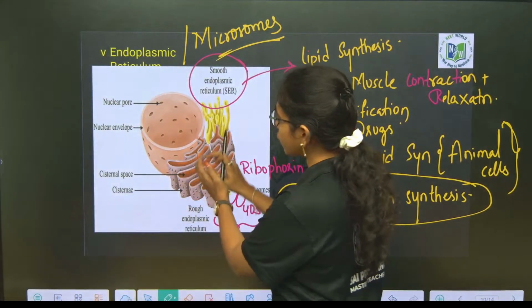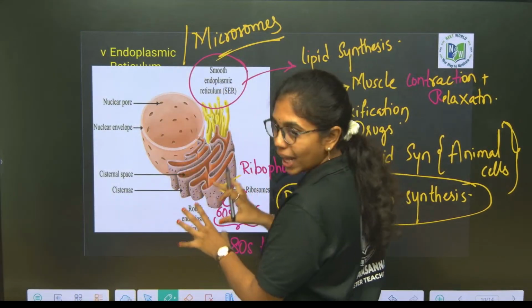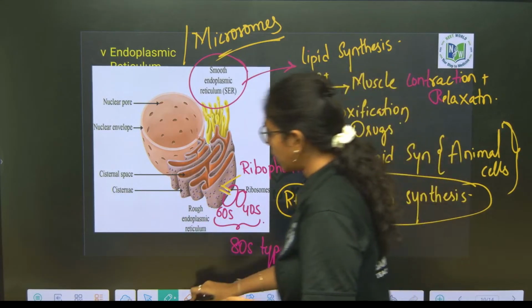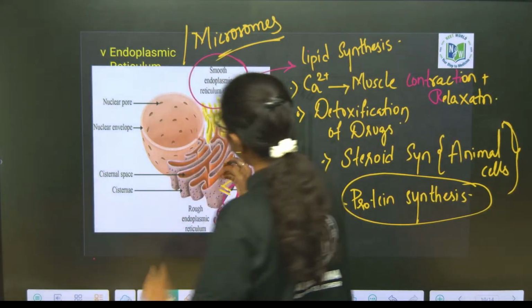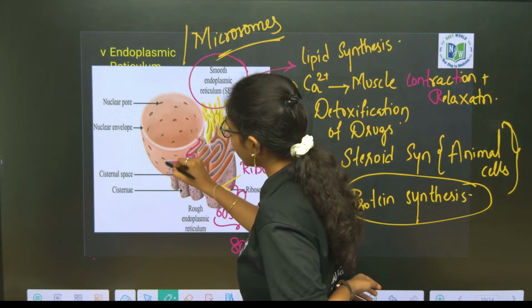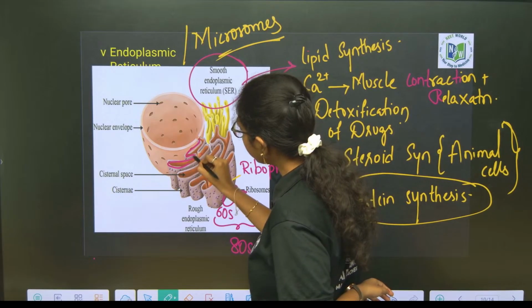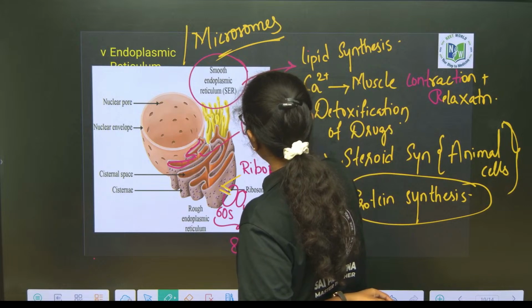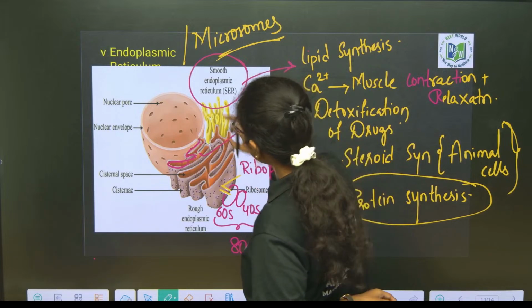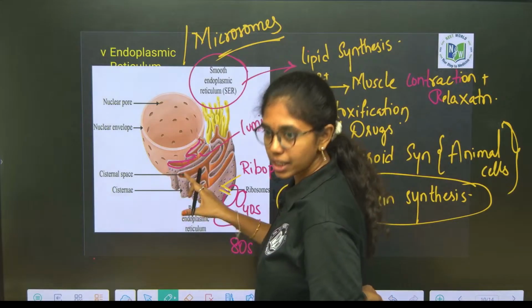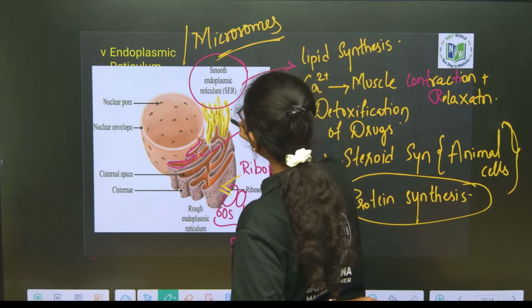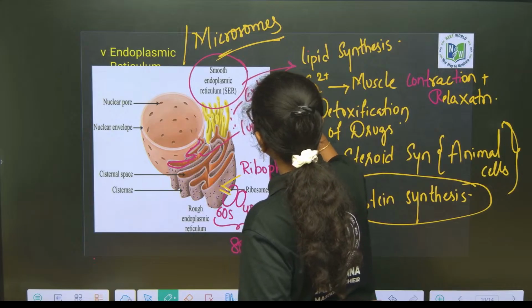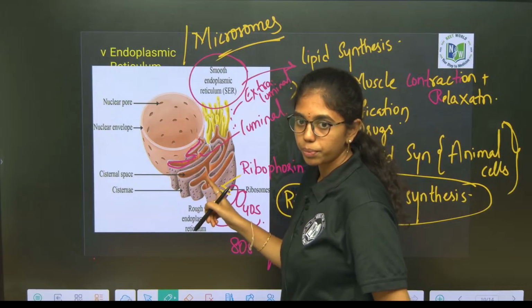Done, right? Next. And one more important structural description from your NCERT line. These tubular extensions will divide the cytoplasm into luminal and extraluminal compartments. Look at here, beta. So these tubular extensions are there, right? Whichever inside space is there, this is called the luminal compartment, and the peripheral cytoplasm outside this endoplasmic reticulum is said to be what? Extraluminal compartment.